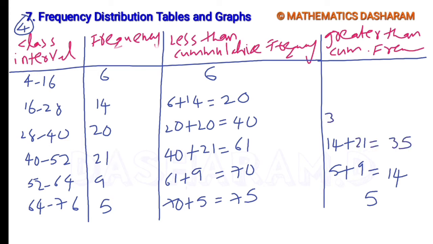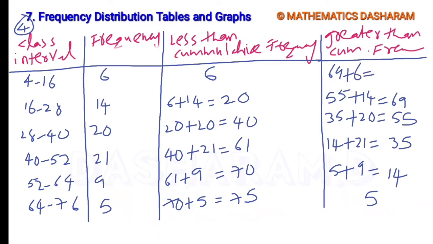Next, 35 plus its previous frequency 20. So 55. 55 plus its previous frequency 14. So 69. Next, 69 plus its previous frequency 6.